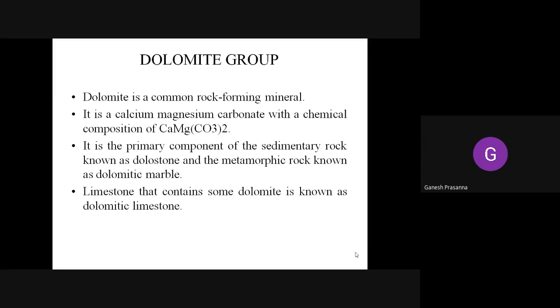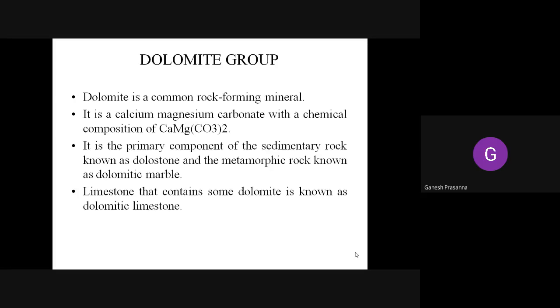Apart from being an ore forming or rock forming mineral, it also has application in the steel and other industries. In the melting of iron, it is used as a flux. So dolomite is one mineral which combines calcium and magnesium. Calcium and magnesium together join to form the dolomite mineral.